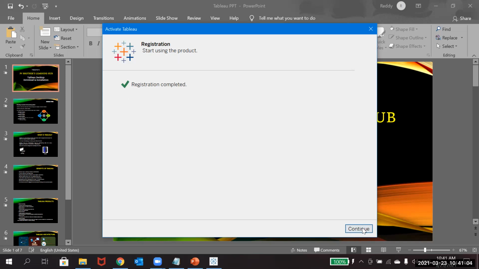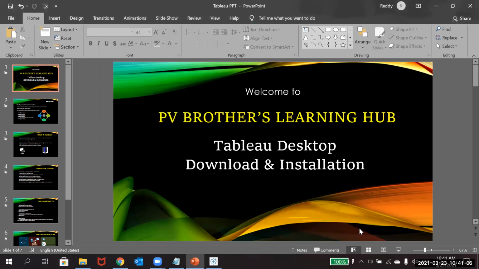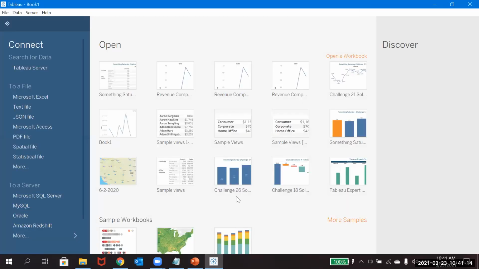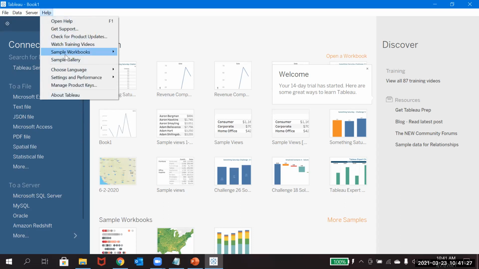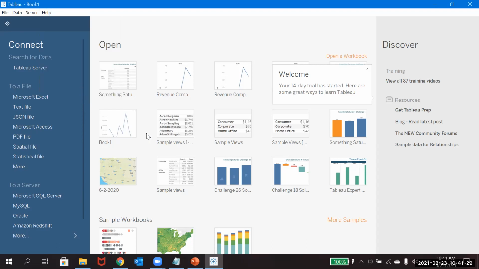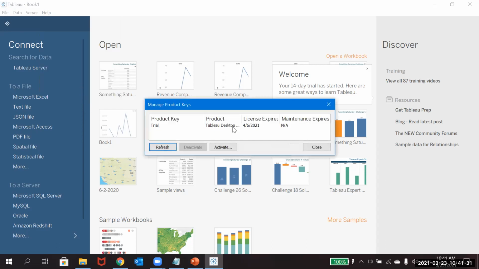So the registration is completed. You can click on continue. If you open Tableau, this is the trial version that you have here. If you go to help and click on manage product keys, you can see that this is a trial version.